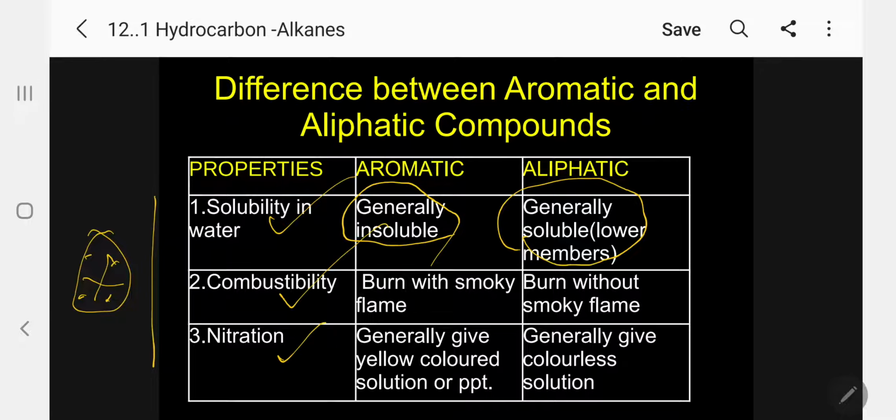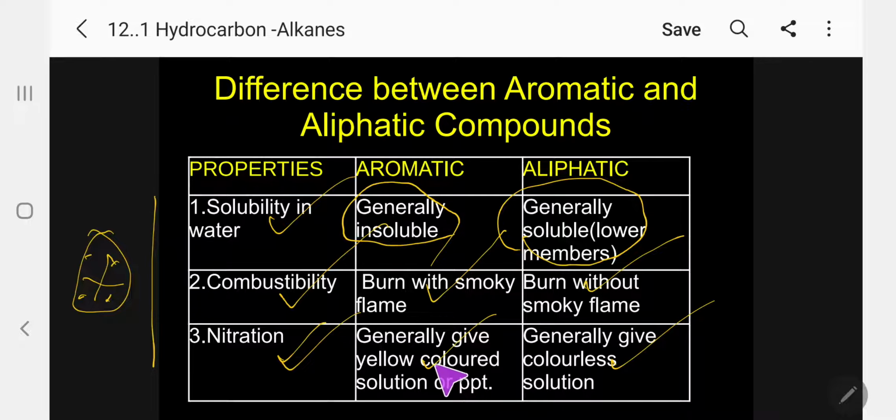Combustibility and nitration is the most important test. Aromatic compounds burn with a smoky flame, whereas aliphatic compounds burn without a smoky flame. The reason I have given already under the classification of organic compounds. Please refer. In nitration, generally an aromatic compound gives a yellow colored solution or precipitate, whereas aliphatic compounds generally give colorless solutions.